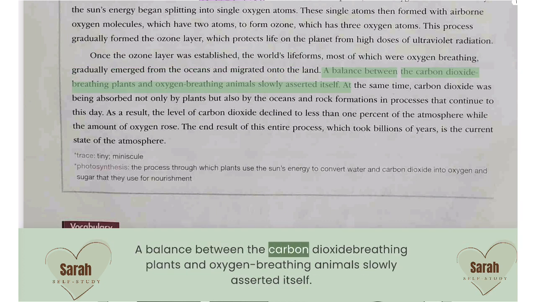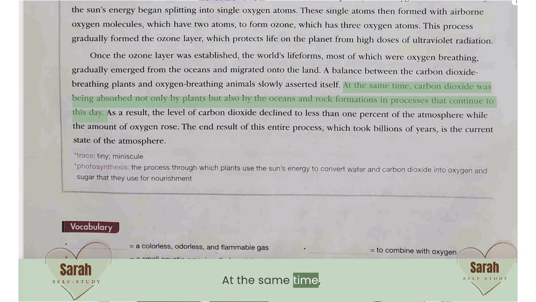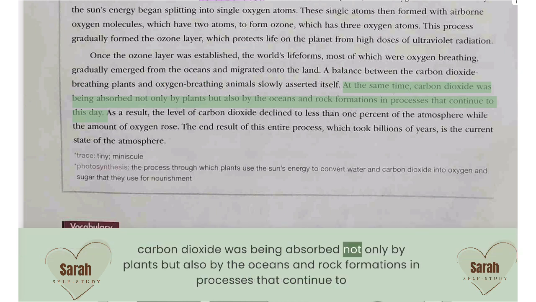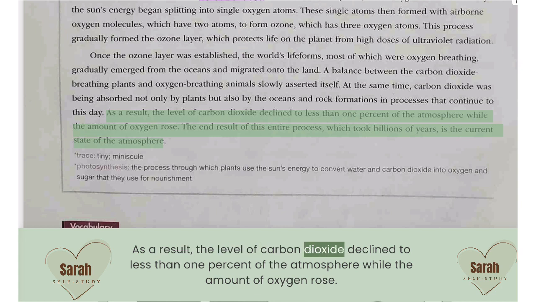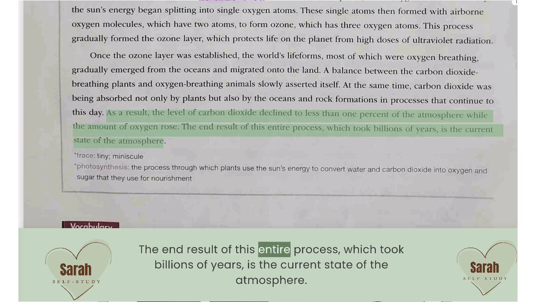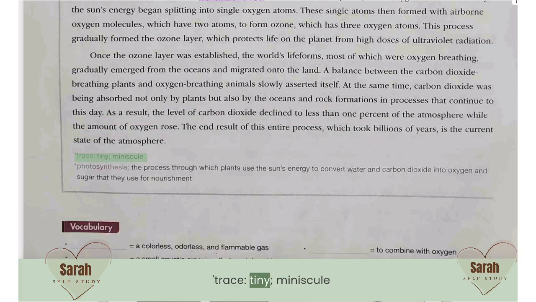A balance between the carbon dioxide-breathing plants and oxygen-breathing animals slowly asserted itself. At the same time, carbon dioxide was being absorbed not only by plants, but also by the oceans and rock formations, in processes that continue to this day. As a result, the level of carbon dioxide declined to less than 1% of the atmosphere while the amount of oxygen rose. The end result of this entire process, which took billions of years, is the current state of the atmosphere.